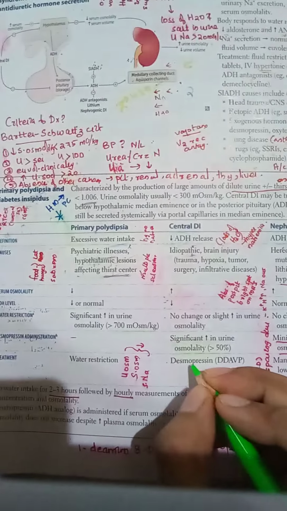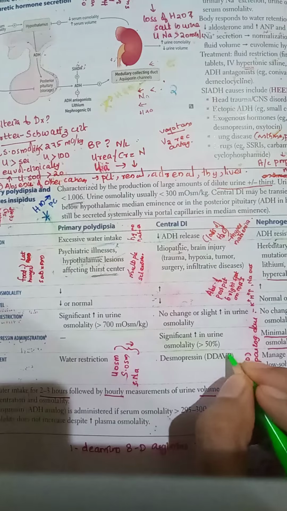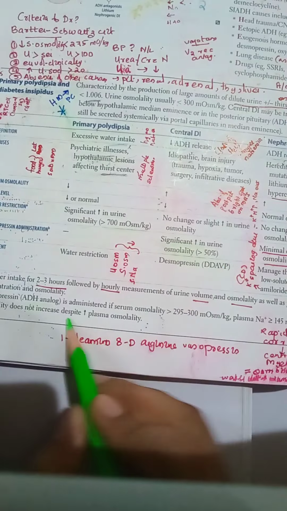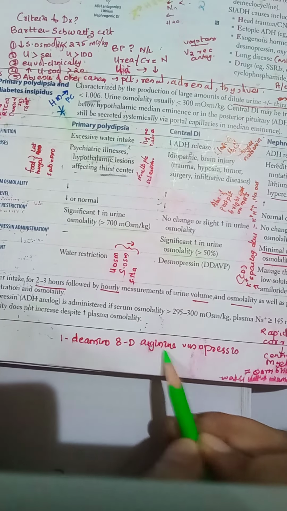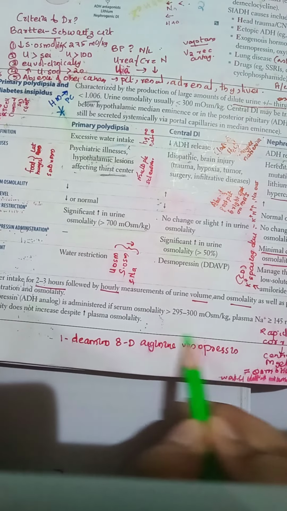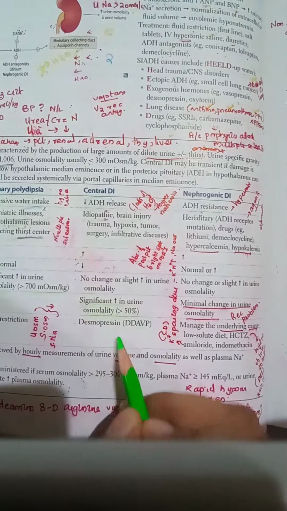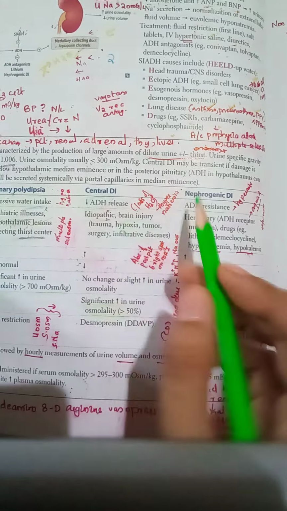Then, so the treatment is desmopressin or DDAVP. This is what I told. What is DDAVP? 1-deamino, 8-D-arginine vasopressin. So in effect it is arginine vasopressin or vasopressin only. Desmopressin is what we are going to give as a treatment of central diabetes insipidus.